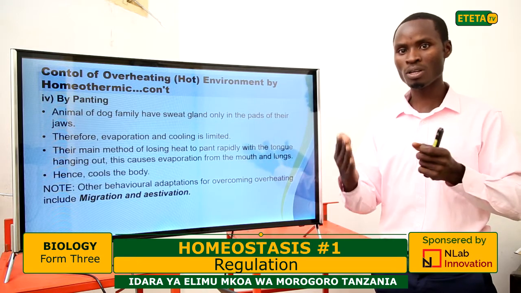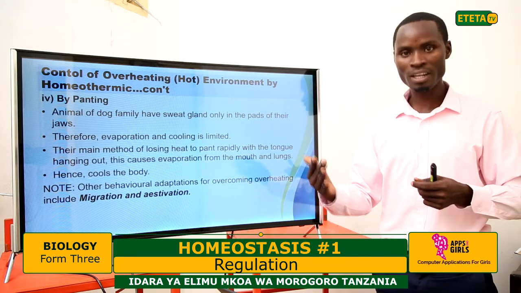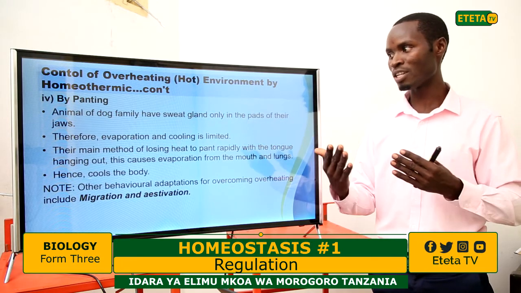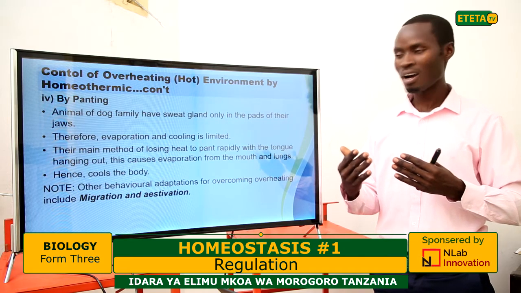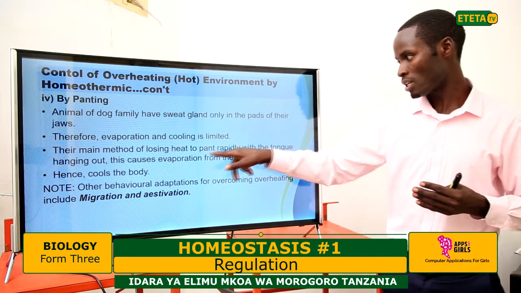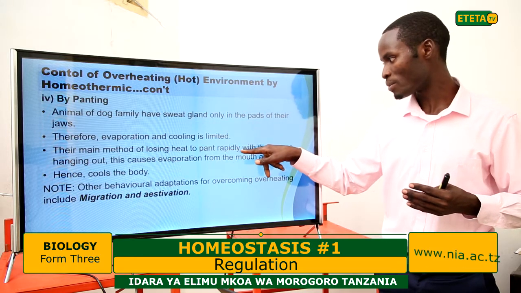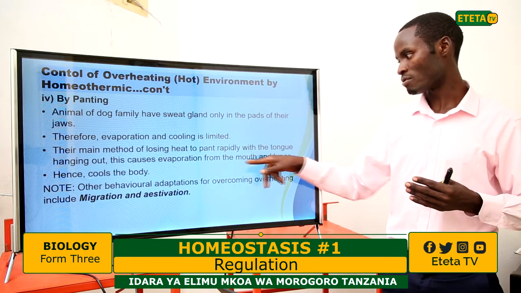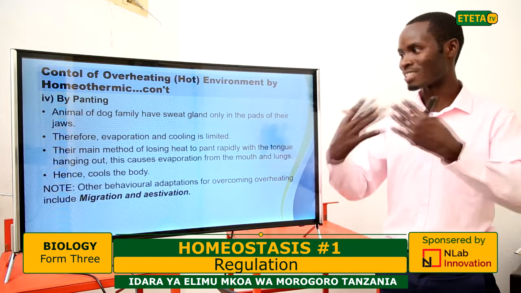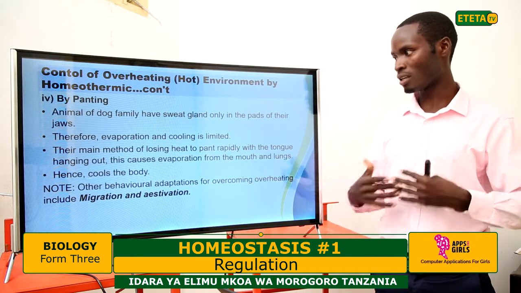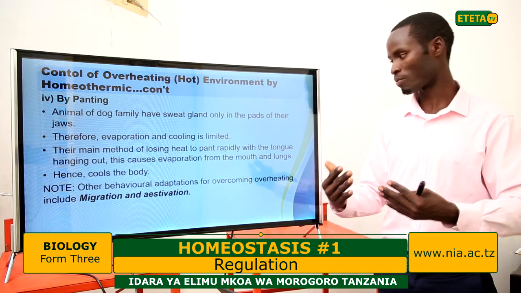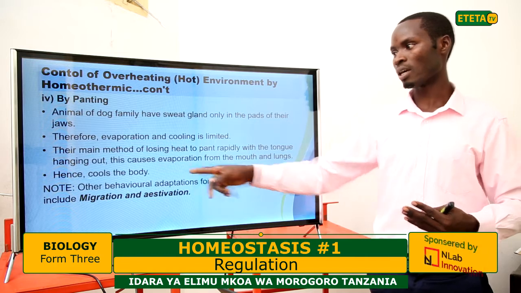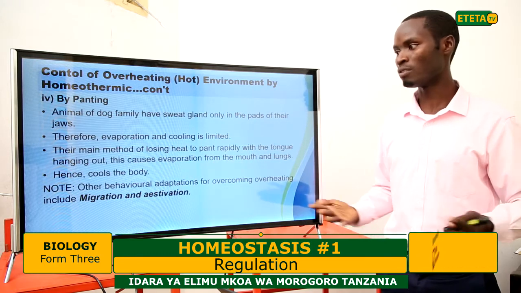You will see the dog after running or in an overheating environment, panting. Their main method of losing heat is to pant rapidly with the tongue hanging out. This causes evaporation from the mouth and the lungs. So as they give out air rapidly during exhalation, they make sure that evaporation takes place from the mouth and the lungs. Hence, this helps to cool the body. It's a way of cooling.